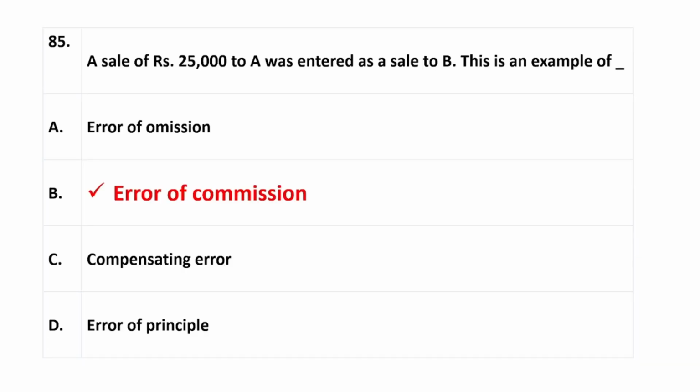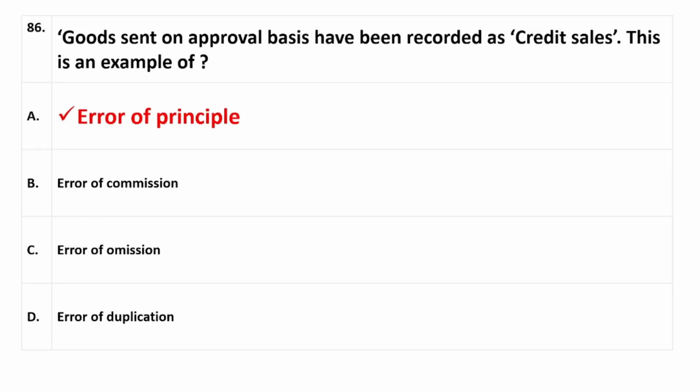Question number 85, a sale of rupees 25,000 to A was intended as to B. This is an example of, right answer is option B, error of commission. Question number 86, goods sent on approval basis have been recorded as credit sales. This is an example of, right answer is option A, which is error of principle. Of course, here accounting principles were not kept in mind, since goods were sent on approval basis but recorded as credit sales, when they should have been recorded as sales only on approval. So accounting principles were not followed, so error of principle will come.